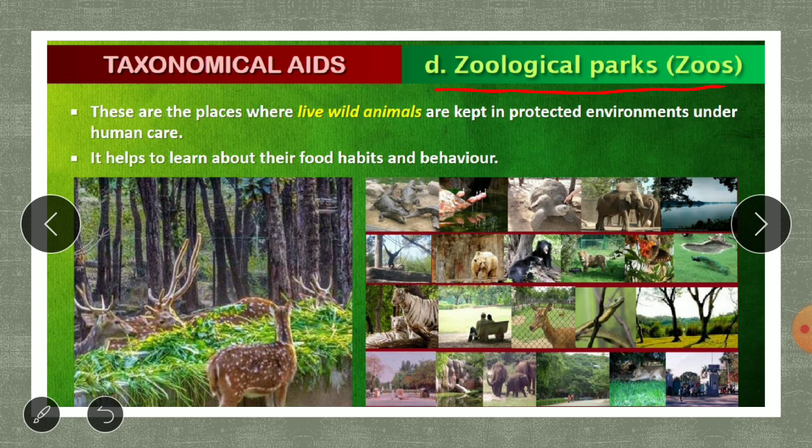They are places where live wild animals are kept in protected environments under human care. This helps to learn about their food habits and behavior. This also helps to protect the wild animals to some extent.